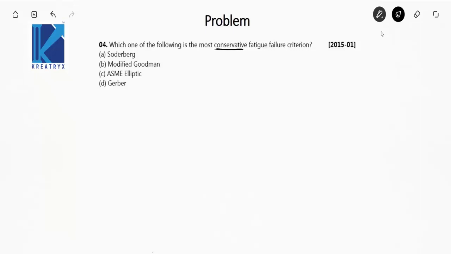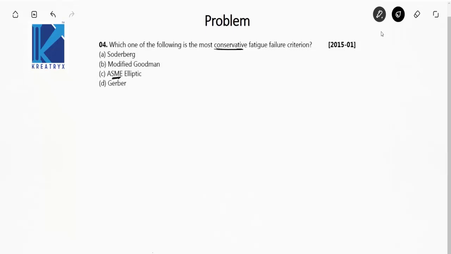And the criteria that we have studied for this are Gerber's parabola, Soderbergh's line, and Goodman's line. And there is one more failure criterion, given by ASME, that is American Society of Mechanical Engineers, ASME elliptic. Okay, so if we draw